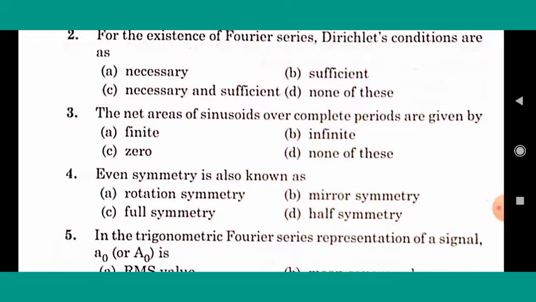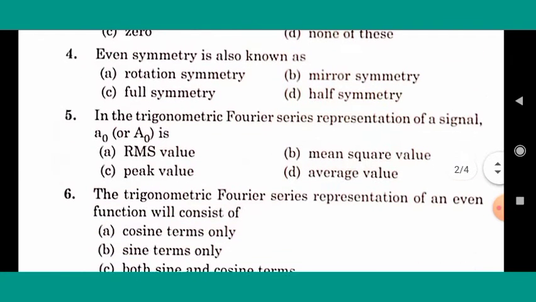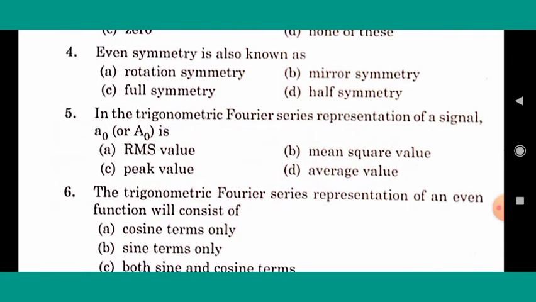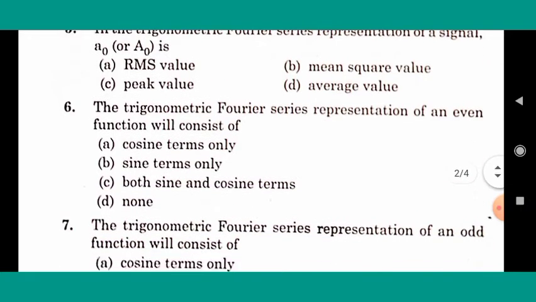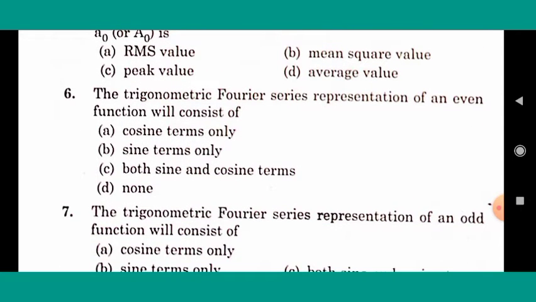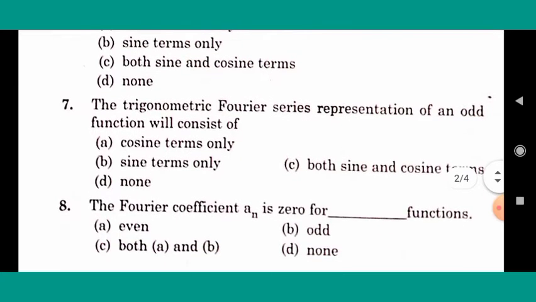Next, even symmetry is also known as? Right answer is C, full symmetry. Next, in the trigonometric Fourier series representation of a signal, A naught is? Right answer is B, average value. Next, the trigonometric Fourier series representation of an even function will consist of? Right answer is A, cosine terms only. Next, the trigonometric Fourier series representation of an odd function will consist of? 7. Right answer is B, sine terms only.